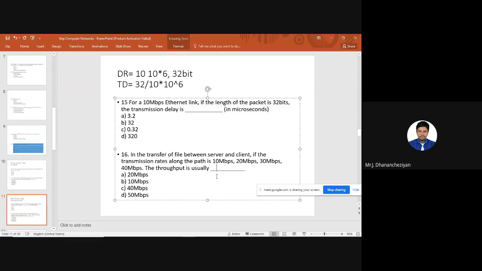I have a file to be transmitted between server and client. What is the throughput? Because I am not dealing with only one speed, I may get a maximum of 40 Mbps and a minimum of 10 Mbps. So generally, the practical throughput is the lowest bandwidth utilized. Here, the lowest bandwidth or transmission rate is 10 Mbps. I hope you can understand. For the 16th question, the answer is option B, 10 Mbps.